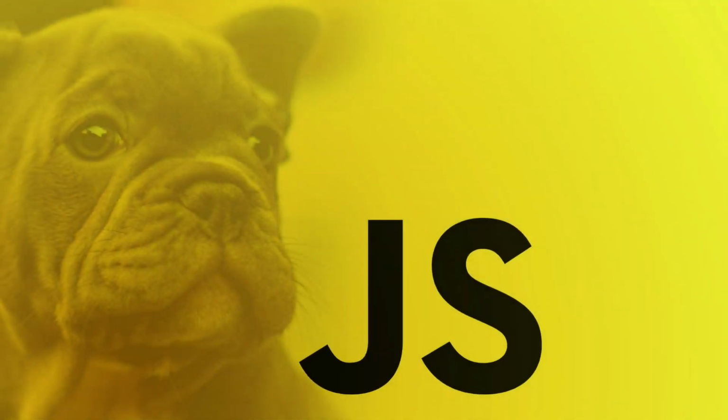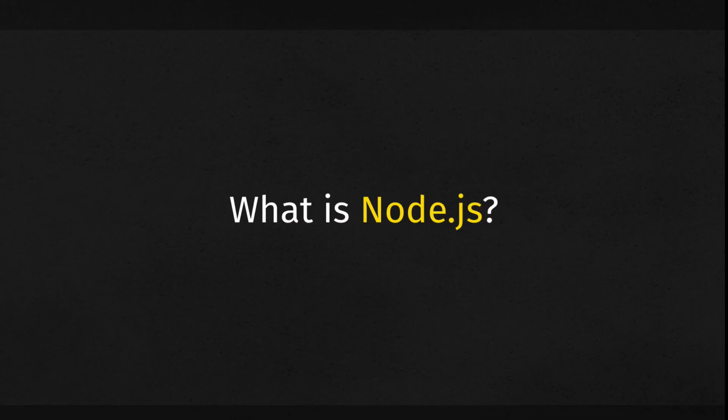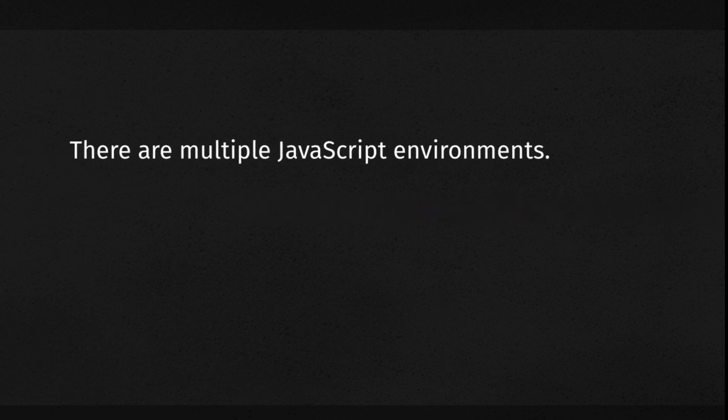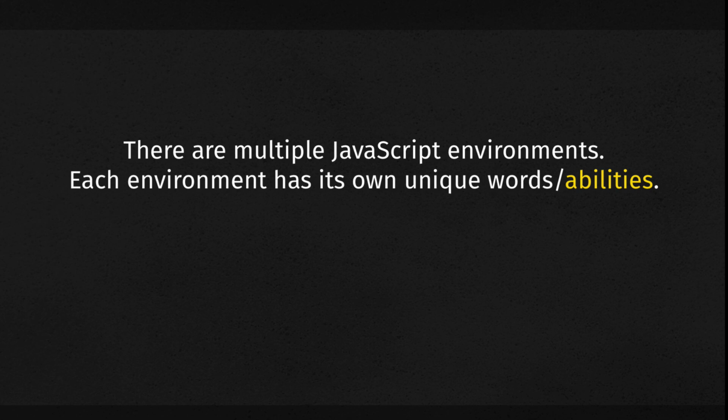Hello everyone. In this lesson, we are going to get started with Node.js. However, before we download and install Node onto our computers, let's first ask ourselves, what exactly is Node? So very early in the course, we learned that there are multiple environments in which we can speak the JavaScript language. And each environment has its own unique made-up words or slang or lingo that relate to its superpowers or abilities. So the web browser is a JavaScript environment, and its special abilities include viewing web pages and responding to user events like clicks and keyboard presses, so on and so forth.